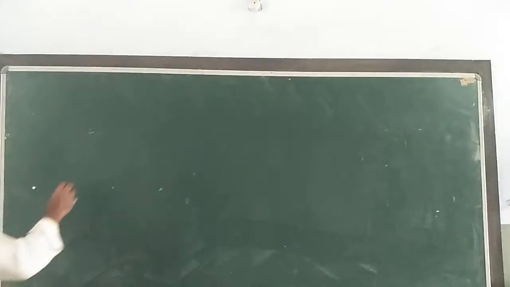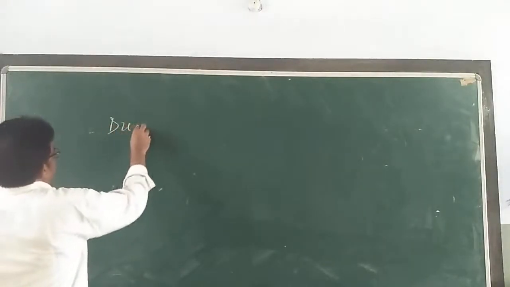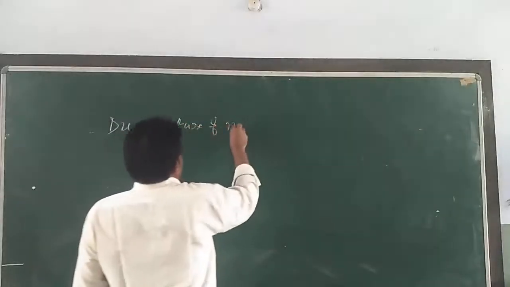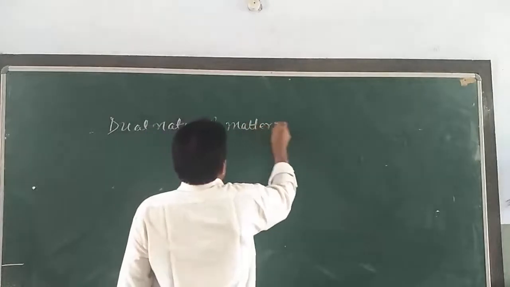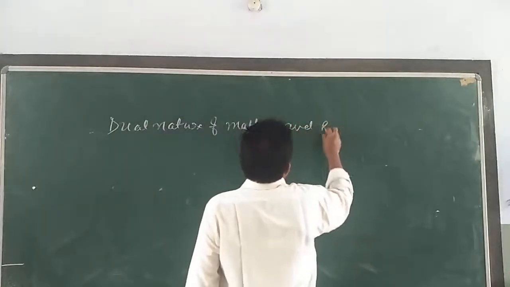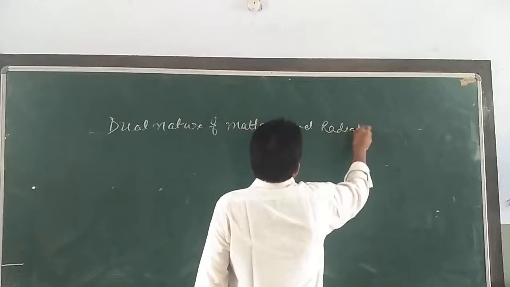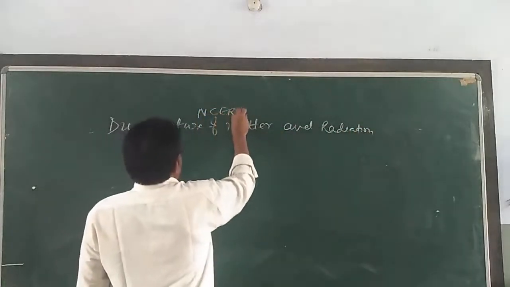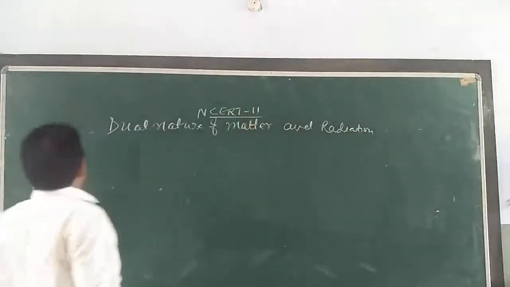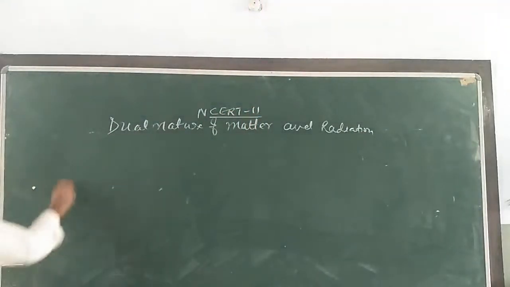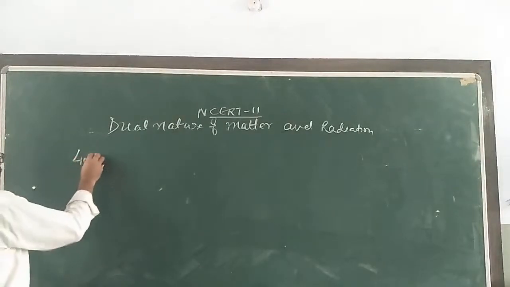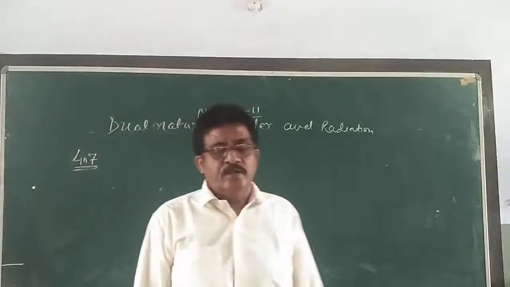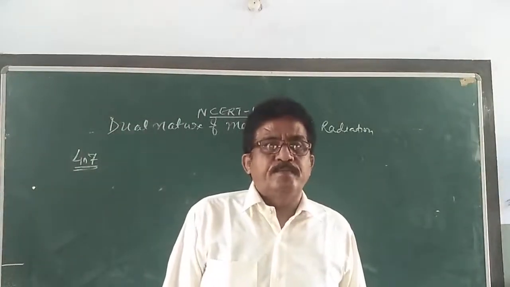Dual Nature of Matter and Radiation, that is our chapter, NCERT chapter 11. See your NCERT textbook at page number 407 and read the question.